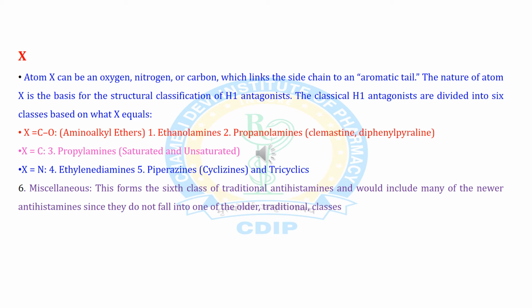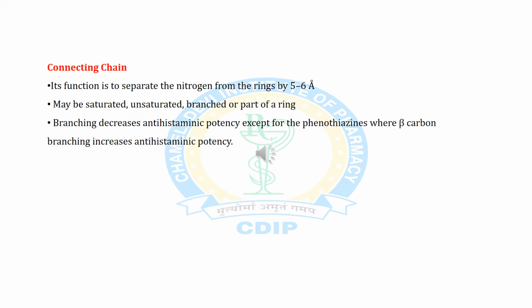This forms the 6th class of traditional antihistamines and would include many of the newer antihistamines since they do not fall into the older traditional class of antihistamines. After the discussion of X bonding, we are coming on connecting chain bonding. What is the connecting chain? Its function is to separate the nitrogen from the ring by 5 to 6 angstrom bond length. May be saturated, unsaturated, branched or part of a ring.